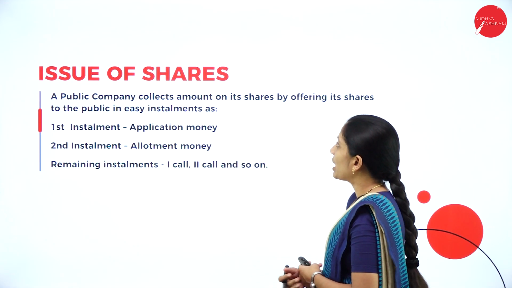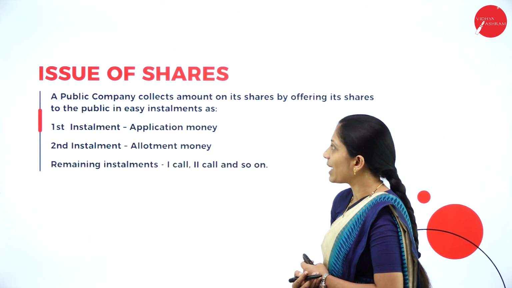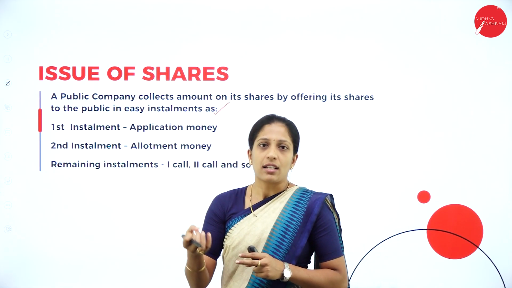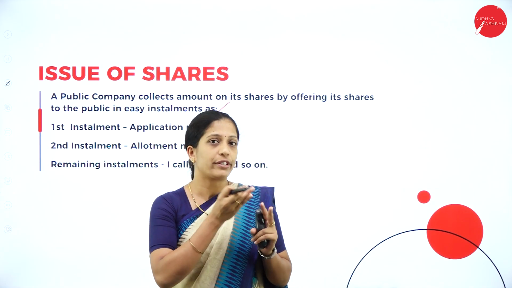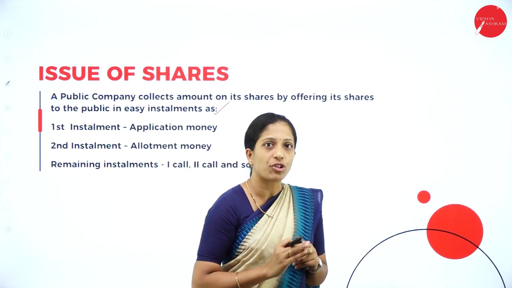A public company collects amounts on its shares by offering its shares to the public in easy installments. So how are they going to collect the amount of a particular share from the shareholders? I have already told you in the previous session, one who owns a share is called as what? Shareholders.